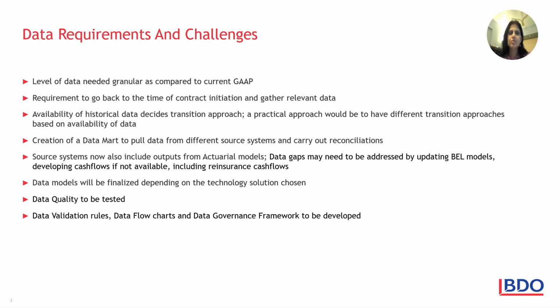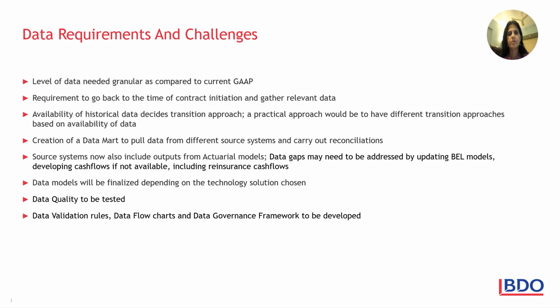So availability of historical data will decide on the transition approach. A practical approach would be to have different transition approaches for different portfolios based on the availability of data. So if data is not available, you could then do a modified retrospective approach or a fair value approach.